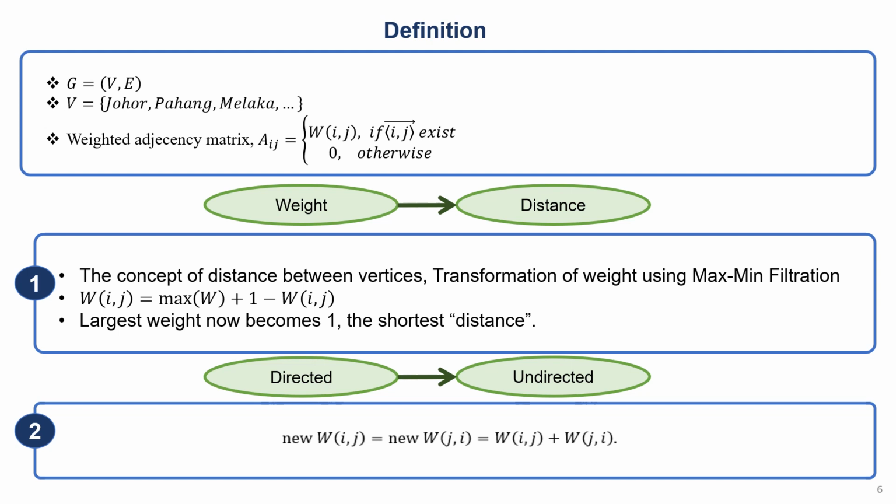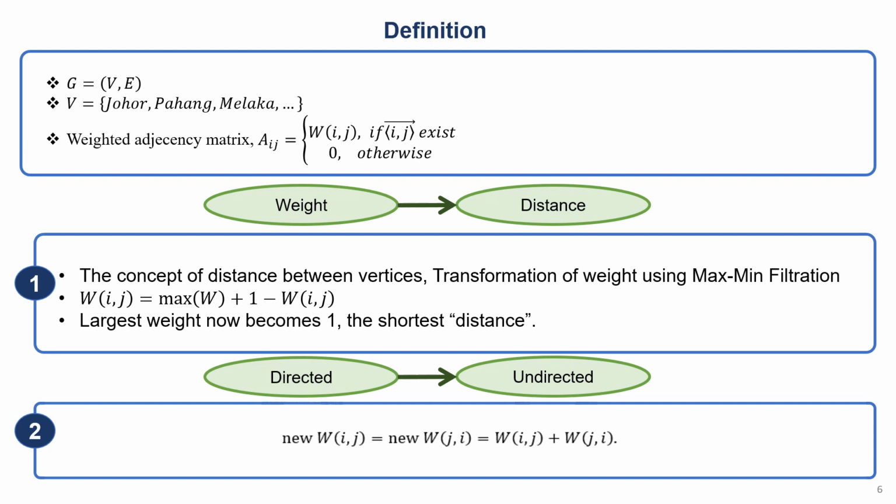So the definition of the graph for the tourism network is a set of vertices and edges, where vertices is a set of states and edges is the weight of the adjacency matrix. The weight represents the percentage of tourists from one state to another state.